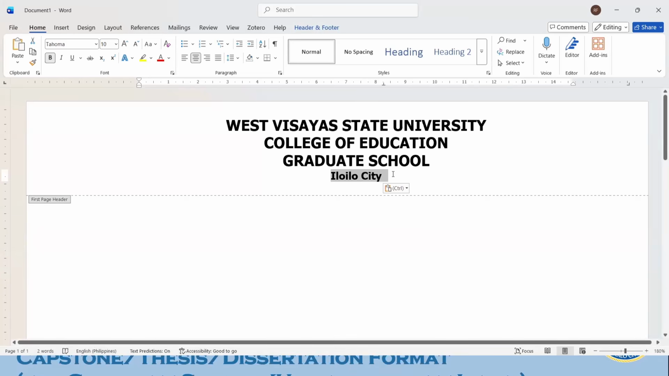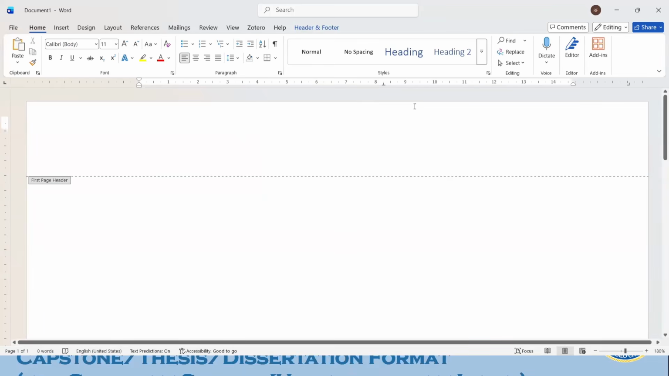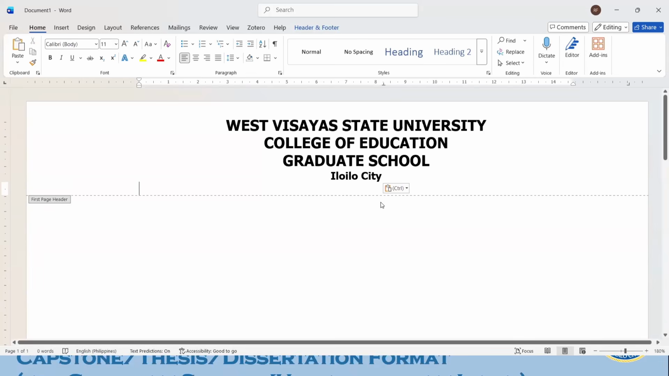Observe that the top header is no longer 1 inch. Okay, I'll demonstrate. I'll delete this header first. So if we have 1 inch top margin, it looks like this. But once I have pasted the header, there is an increase in the measurement, and that's okay. Okay, don't worry about that if it is not exactly 1 inch.